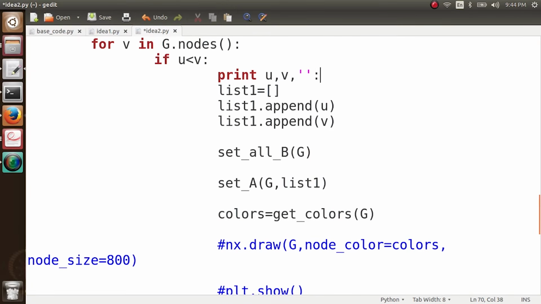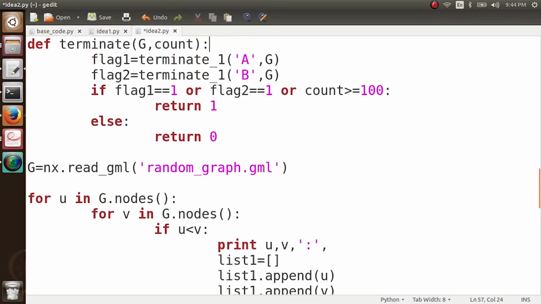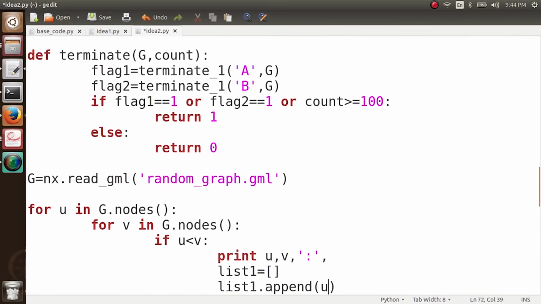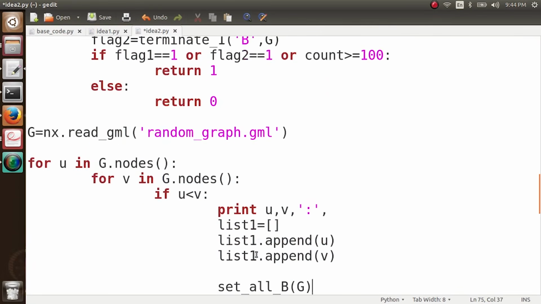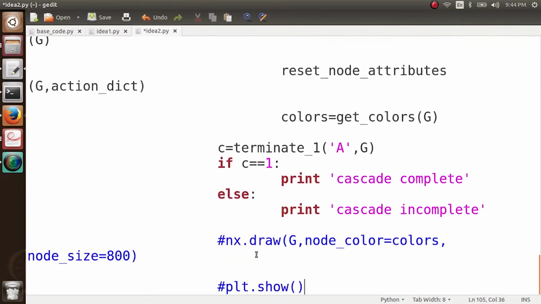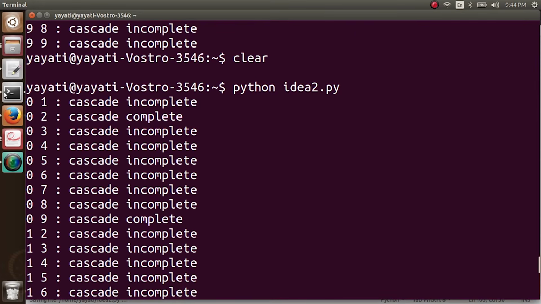Okay, so what this piece of code is doing, let me quickly show you. So we have a network here, random_graph.gml. For every possible set of 2 nodes, we take them as the initial adopters in list1. We start the cascade from these 2 nodes and we see at the end whether these 2 nodes result in a complete cascade or not. So it's a simple code. Let's run it here now.